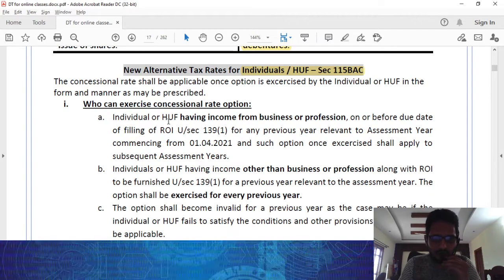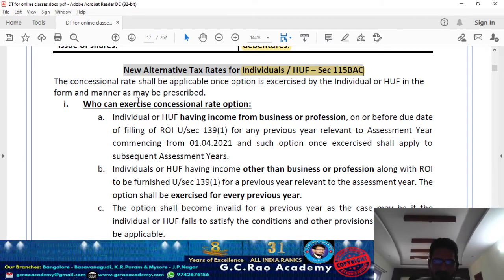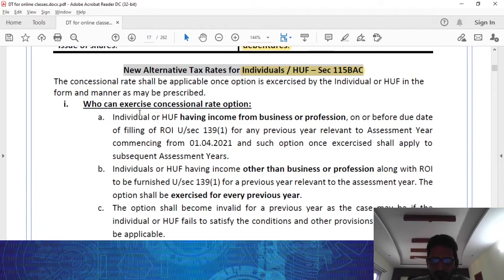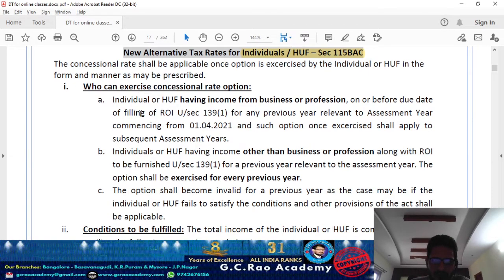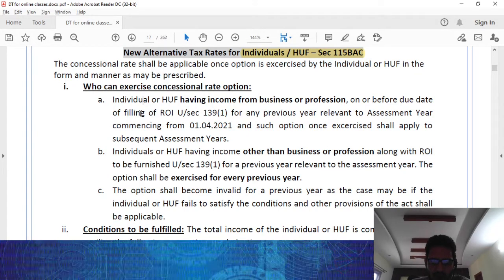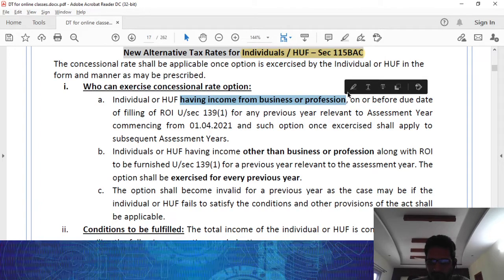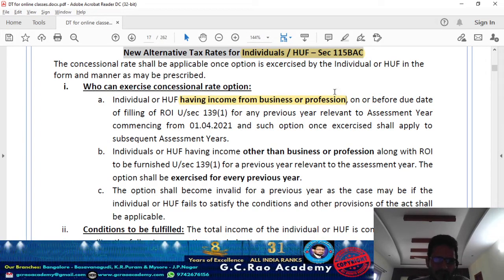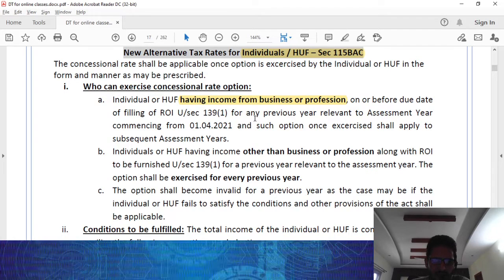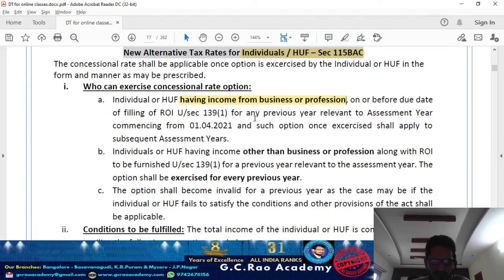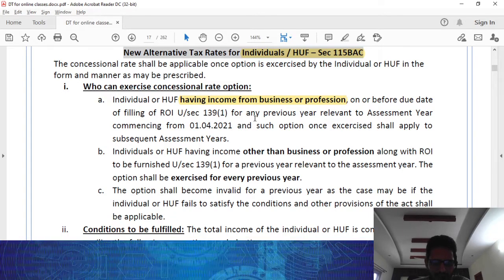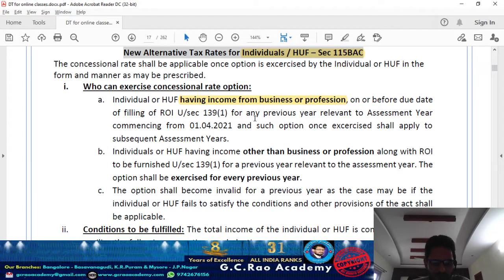Check out who can avail this particular option under 115BAC. Basically, if you are an individual or HUF having income from business or profession, then what is the due date of filing of return of income? For the current year only they have given this option, so for previous year 2021, what is the due date of filing of return applicable to that individual or HUF under section 139(1)?